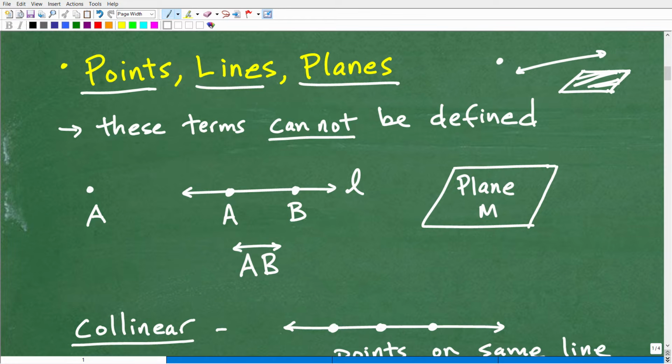But check this out. This is kind of crazy. These terms cannot be defined. Okay, so you're probably saying to yourself, what are you talking about? A line can't be defined. I know how to define a line or a point.